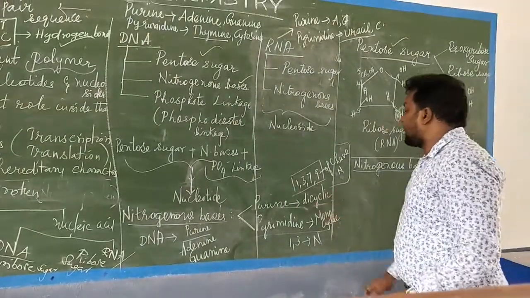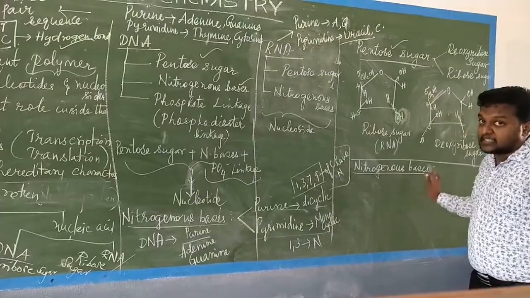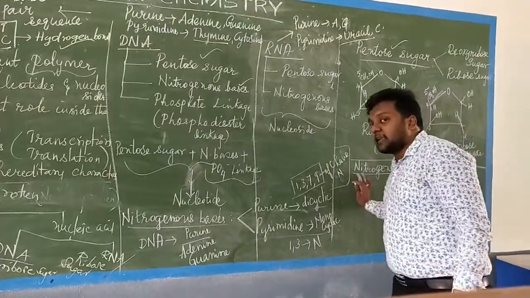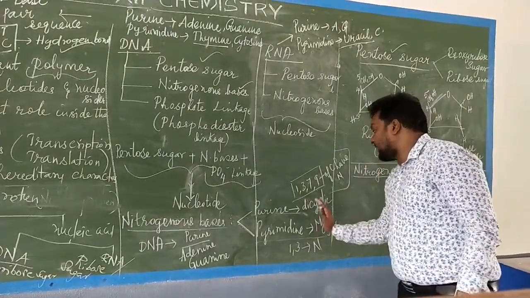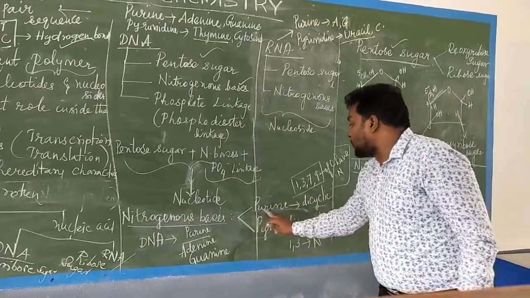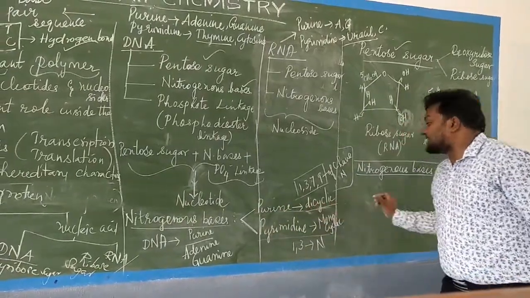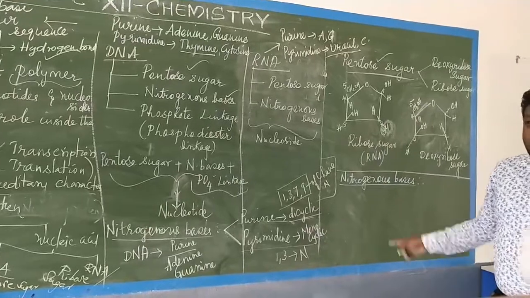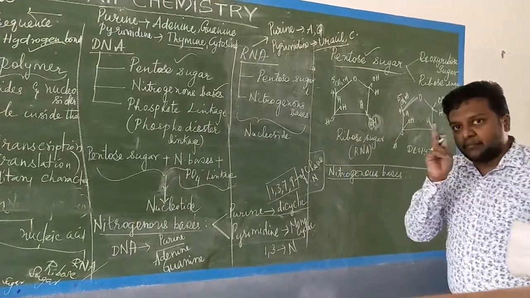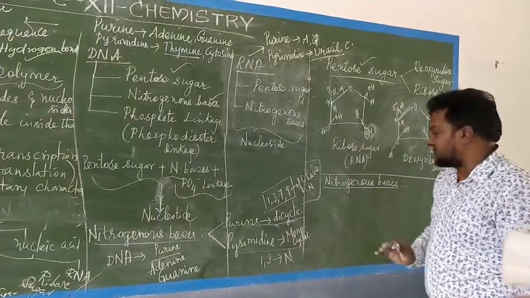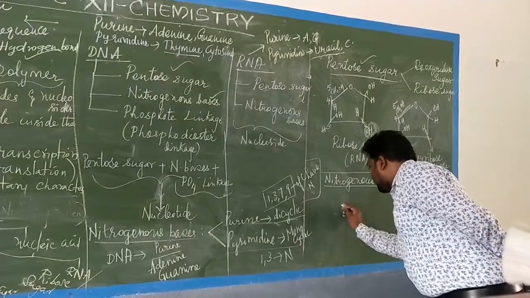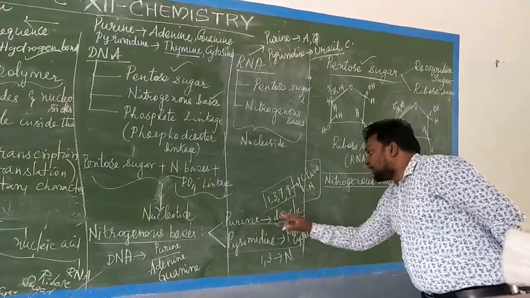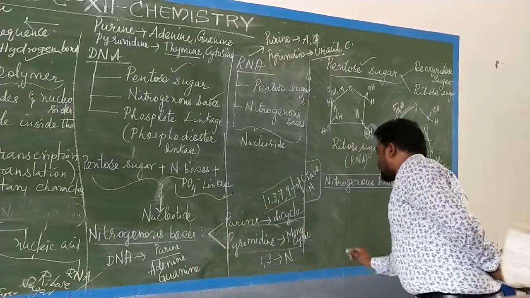I have already told you, listen carefully how to draw the structure. It is very difficult, and when you understand, then you can draw by yourself. Okay, it will be a little confusing. I told you the purine is a dicyclic ring structure. One ring will be pentose, the other one will be hexose in nature. So see carefully how I am drawing the structure. I am going to draw the purine for adenine now.